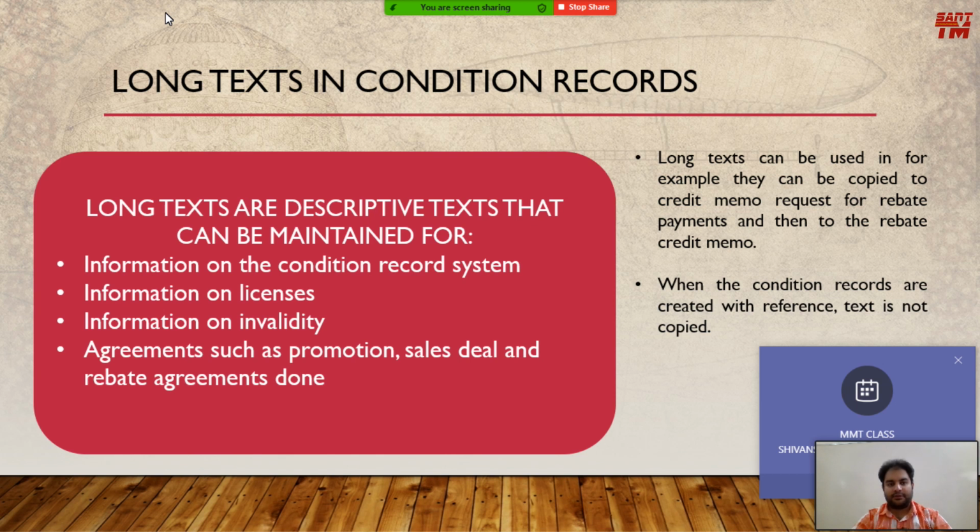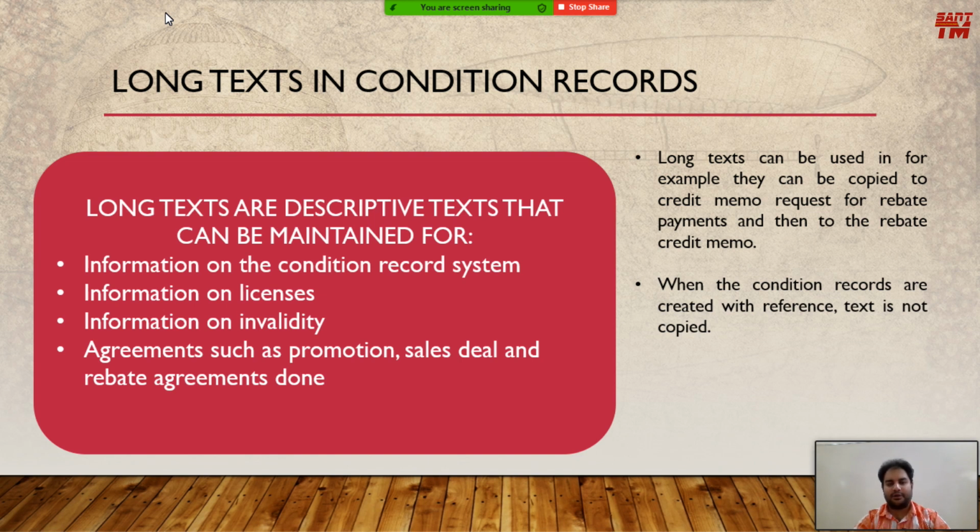So in this video we have to study about the long text in the condition records. What are long text? Text specifically means some descriptive matter that can be put along on the condition record so that they can describe something for later purposes. So here we study that long texts are descriptive text that can be maintained for information on the condition record system. That means we have to maintain some kind of information on the condition records.